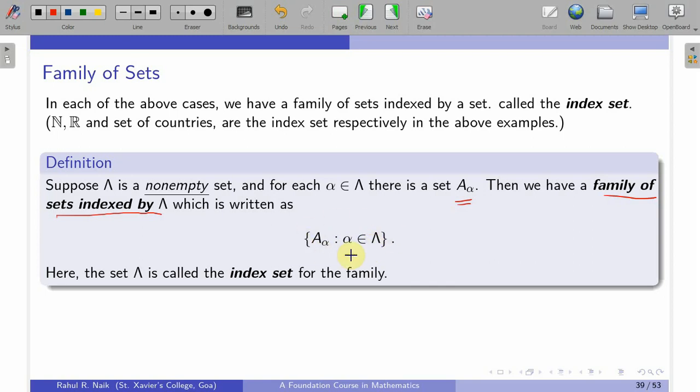In this way I have covered all the sets of the form A alpha, where alpha is coming from this capital lambda. So I have considered the whole collection. So this set lambda is called the index set for this family.